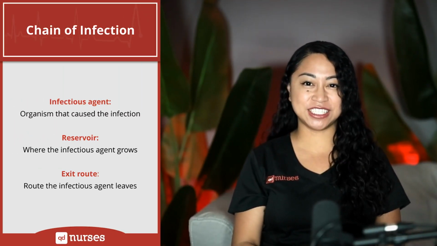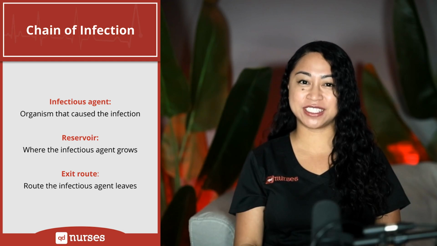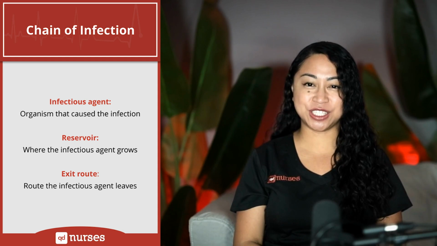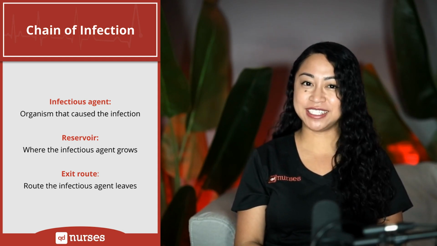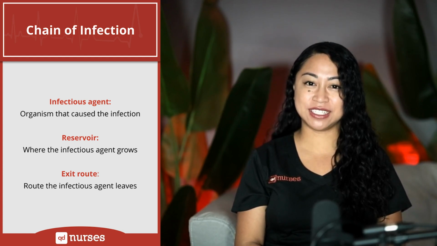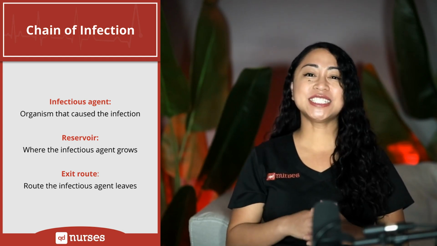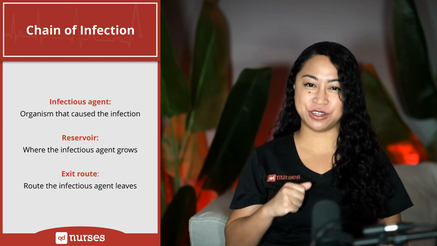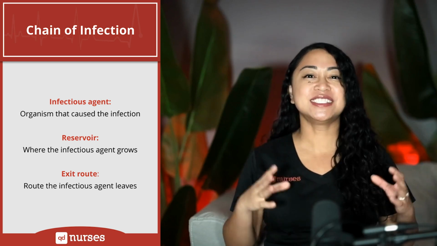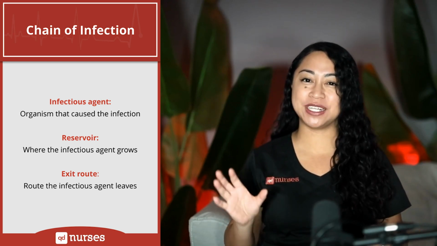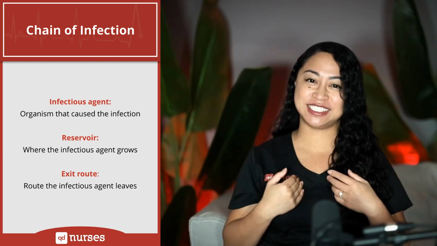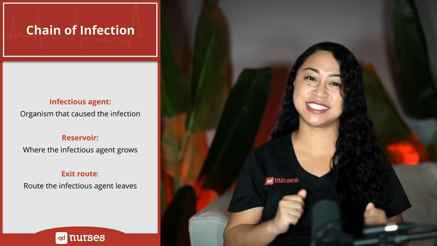Here, we have the digital flashcard on chain of infection. The 6 links of the chain of infection are the infectious agent, reservoir, portal of exit or exit route, mode of transmission, portal of entry, and susceptible host. This is divided into 2 flashcards to prevent you from feeling overwhelmed with a load of information on one card. You tend to feel more accomplished when you complete a card and can move on to the next. This is part of my tactic that has ensured success for thousands of nursing students.